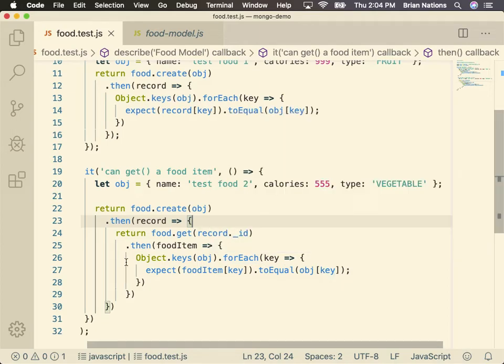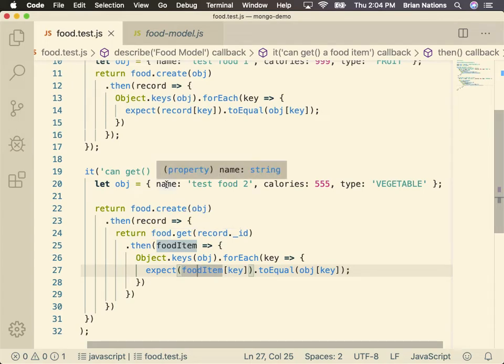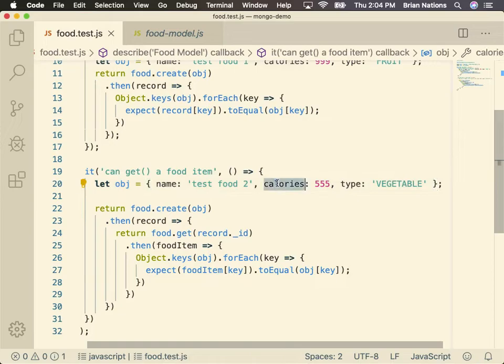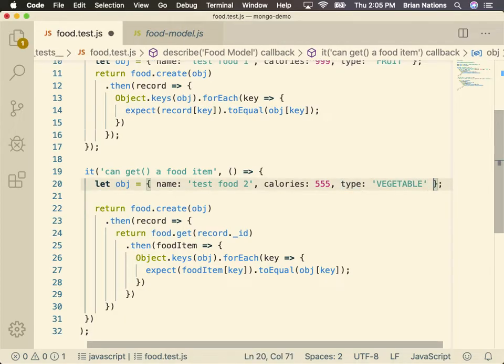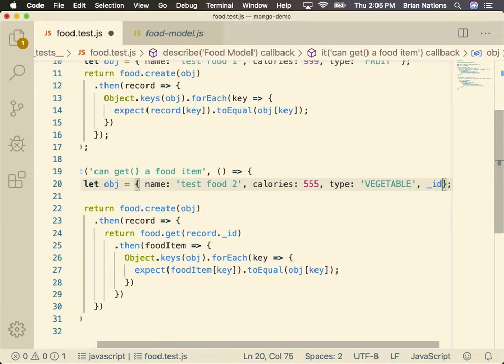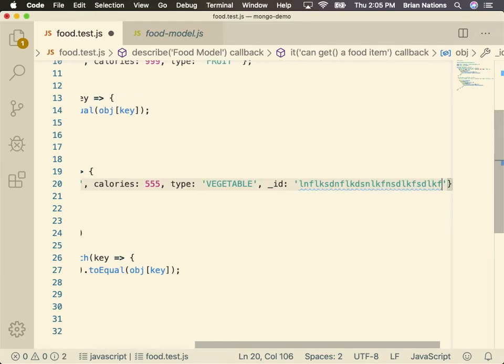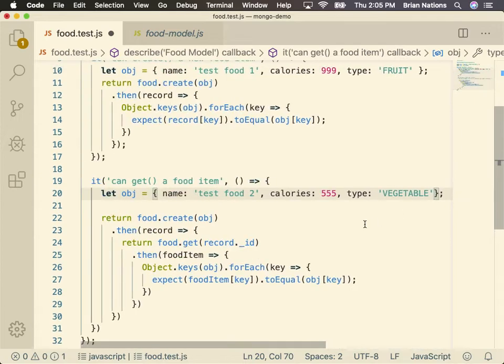Yes. So let's start here, and then I'll build from that. So this expect statement is saying, let's expect that the returned item from our database has the same set of keys. And when I say keys, I mean properties. So does that have name, does that have calorie, and does that have type? Follow? To equal the object key, because these have name, calories, and type. Make sense? Right? But we're also going to get an object back that has this. When we get our object back, it has this thing attached to it. Cool? All right. Yes?